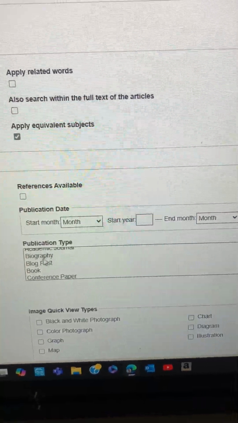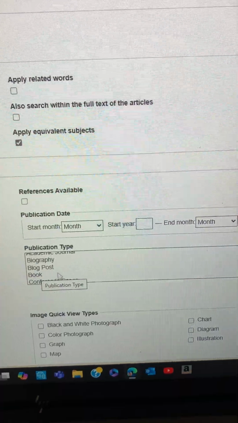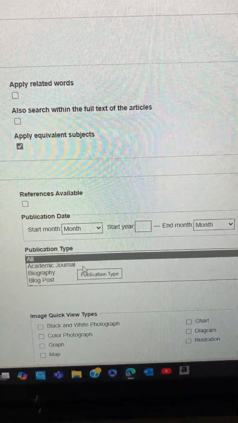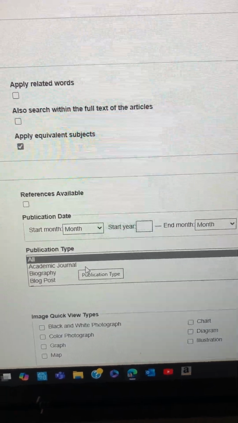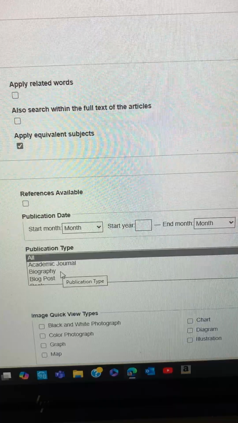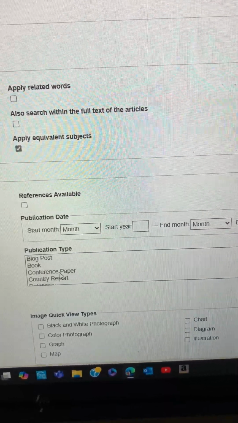A book may take 3 to 5 years before it sees publication, so it may not be as current. An academic journal is usually published several times a year, so that might be usable. A biography, like a book, is going to take a few years to several years to publish. That may not be as relevant.